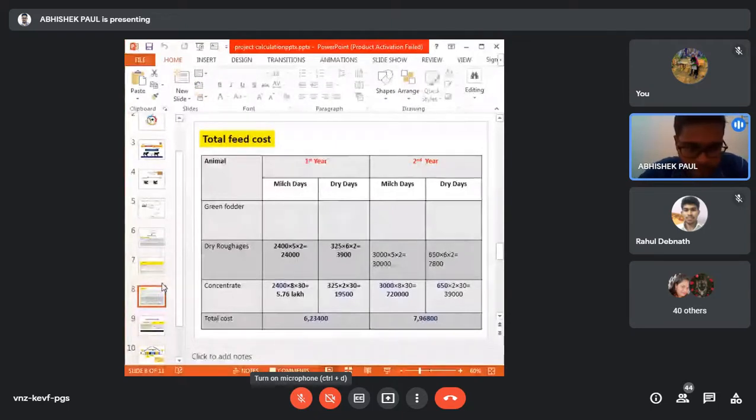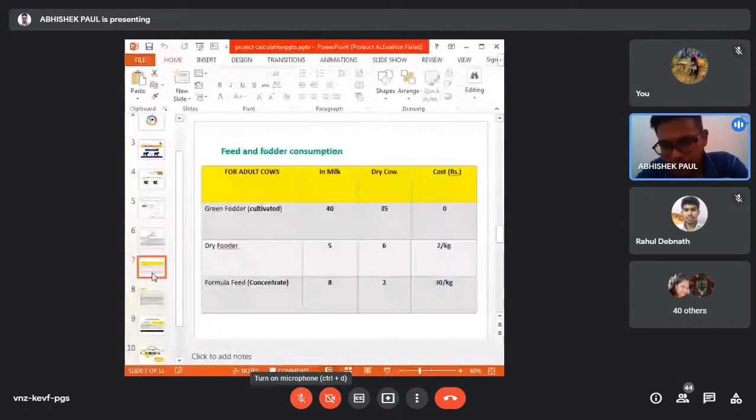First you make the lactation chart for 20 cows: 10 calving in the month of January, and 10 in the month of August. So first you make the lactation chart. After that you make the feed chart, the amount of feed required for feeding the dry and lactating cows. You see, this is the feed requirement. Based on this requirement, you need to calculate the feed cost.